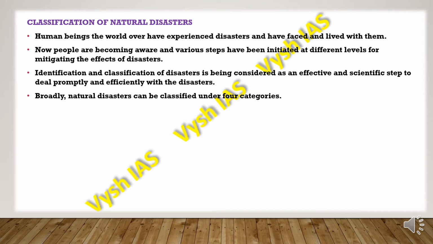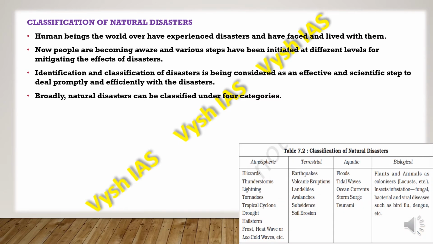So broadly, natural disasters can be classified under 4 categories: the atmospheric, which happens in the sky or above the ground. Then we have terrestrial, which happens on the ground. And then we have aquatic, which takes place underwater. And biological can be invasion of a certain plant community or alien species, or insect infestation, or fungal, bacterial and viral diseases. So even COVID, which is going on now, is one form of biological disaster.